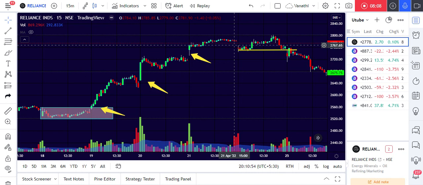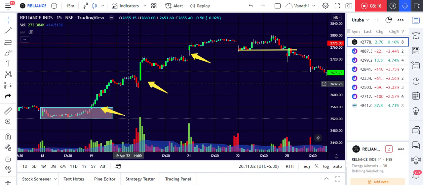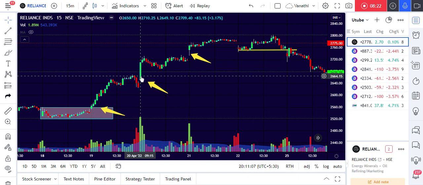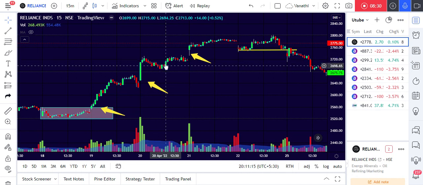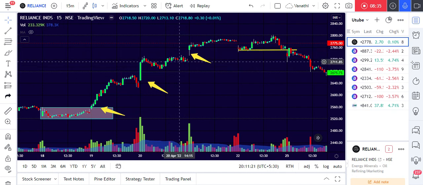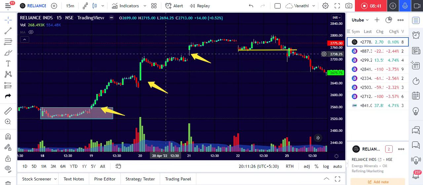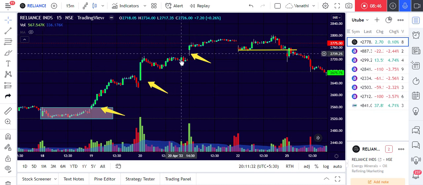So how you have to improve your understanding of the market is: after consolidation we had a very big breakout, and then the next day the first candle is very big, but after that the buyers are not showing their strength, and the price is moving only sideways. That implies the buyers are not willing to buy the stock at this level. Once the buyers lose their strength, the price won't move up. That's what has happened here.